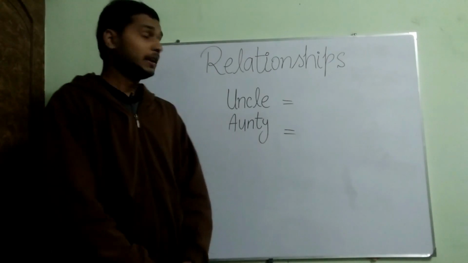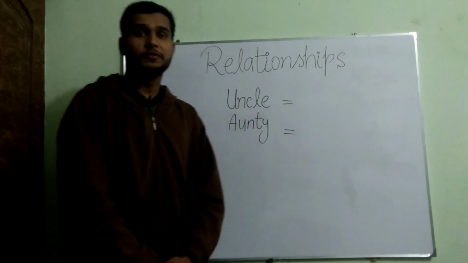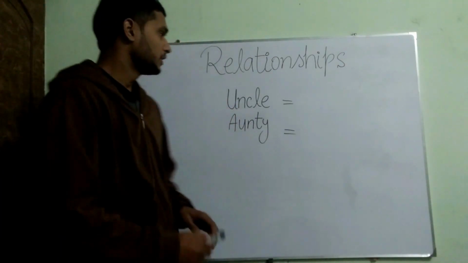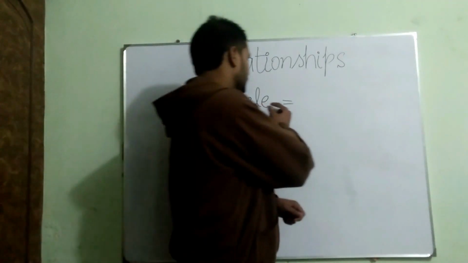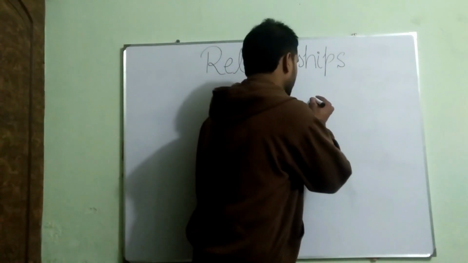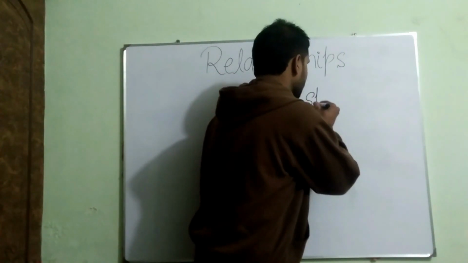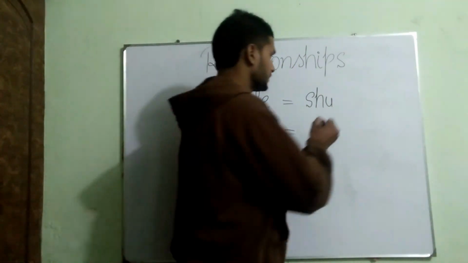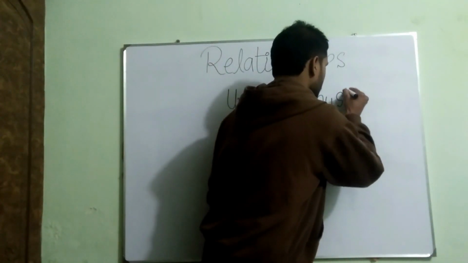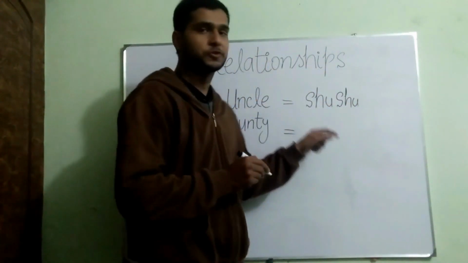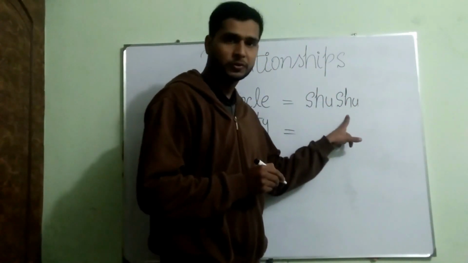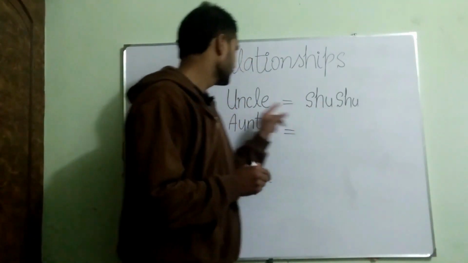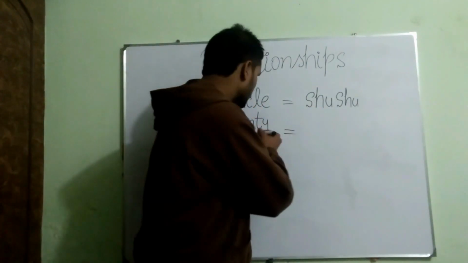Guys, next we are going to learn how to say uncle and auntie in Chinese. It's also very simple. For uncle, we have shu, S-H-U, shu. If I repeat this, it becomes shushu, meaning uncle.